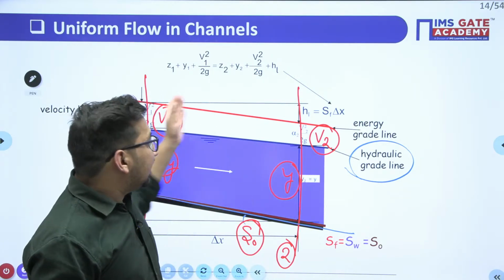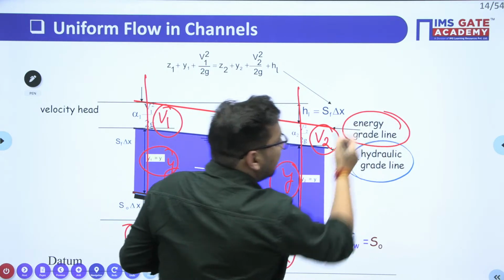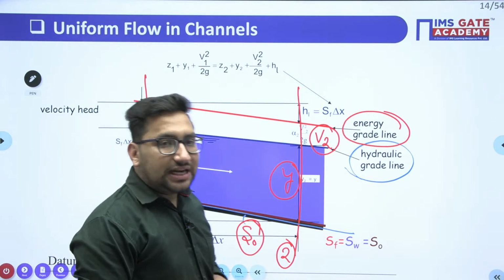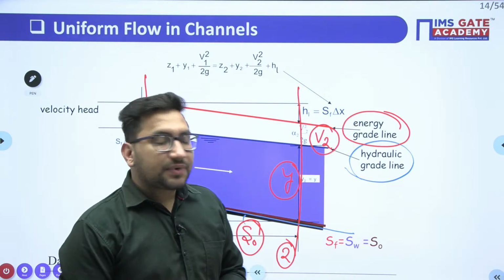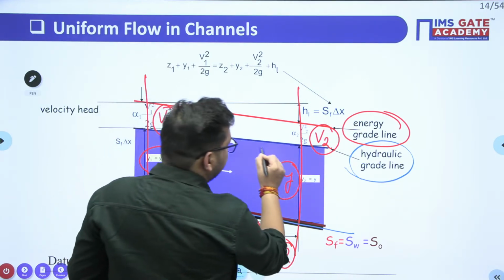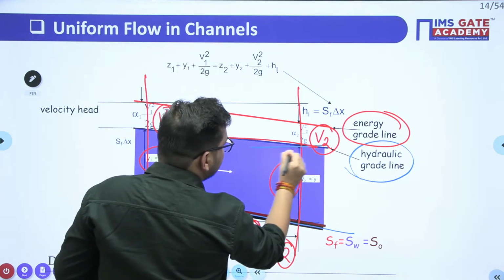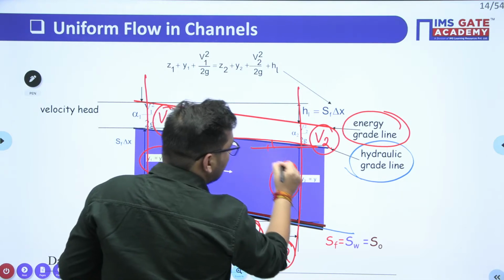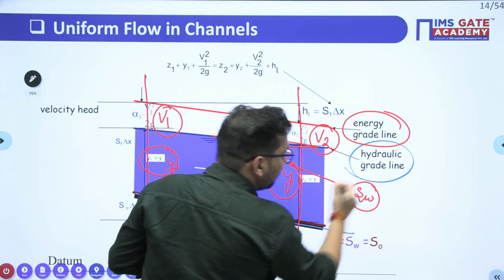And the line which is representing the total energy at a particular section is nothing but your total energy line, or you can just say energy line. Clear? So this particular top surface, I can say this is the water surface. Let's suppose it is having a slope Sw.